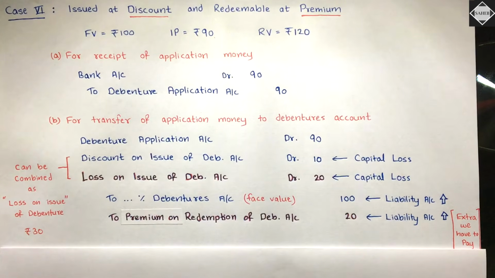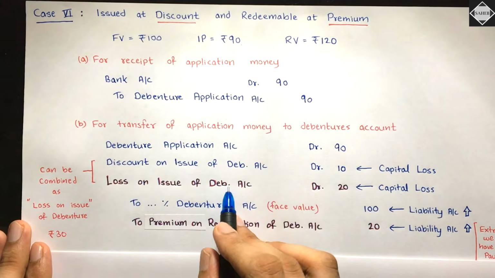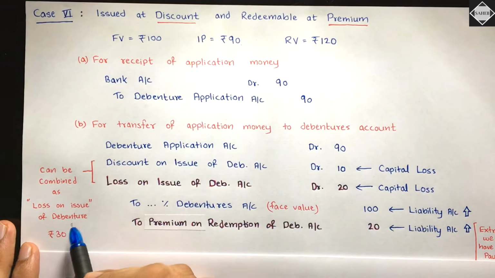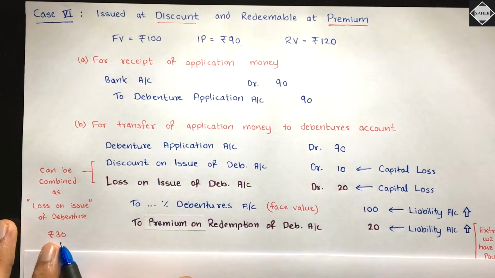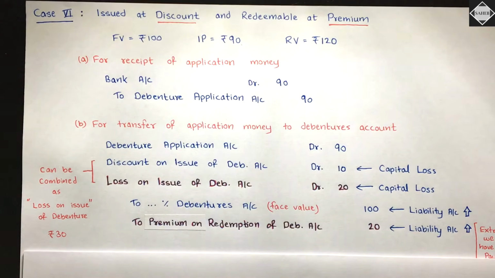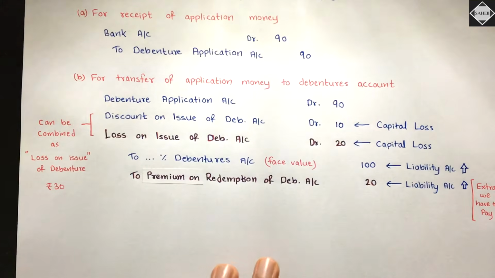Okay. Now one more thing. This discount on issue of debenture and this loss on issue of debentures can be combined as just loss on issue of debenture also. This also you can do. You can take this entirely together as 30, but I don't like to do that. I keep it separate because it is good presentation. You are keeping everything separate, but in the study material and everywhere you will find it combined. So that's also fine, completely fine. Okay, it's up to you. Don't worry. Fine. So you understood this.